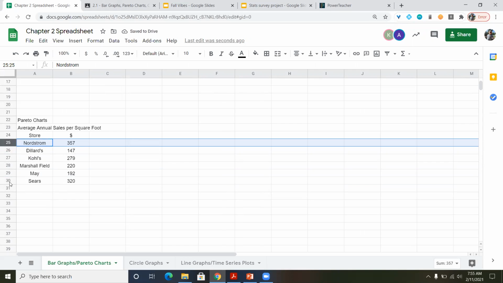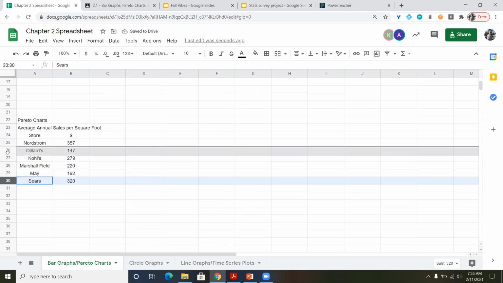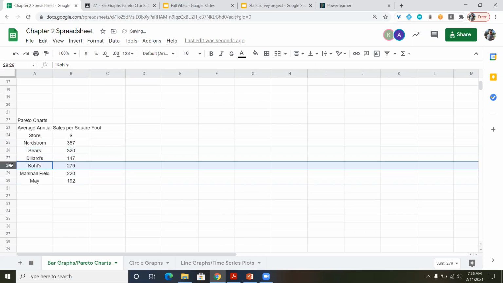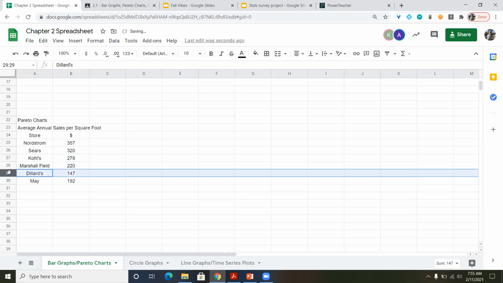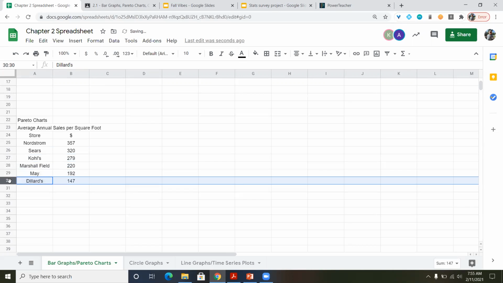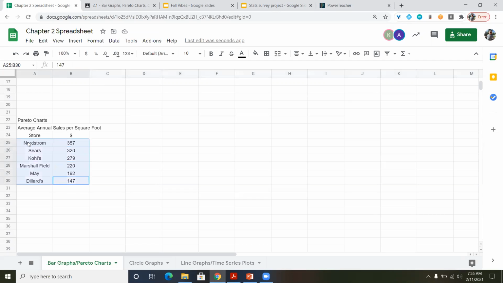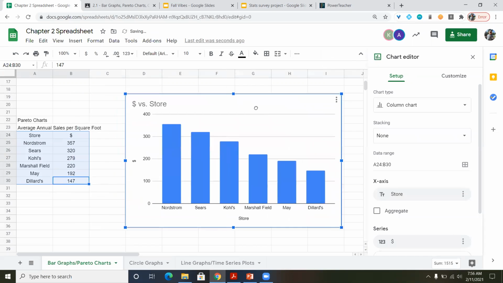Now the next highest is Sears at 320, so I'm going to move it here. Then I have Kohl's, then I have Marshall Field, and then last I have May. All right, so just a quick visual check, highest down to the lowest. Now that I have this all done, I'm going to go ahead and highlight, insert chart, and I now have